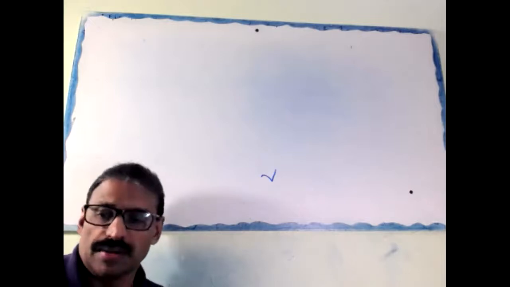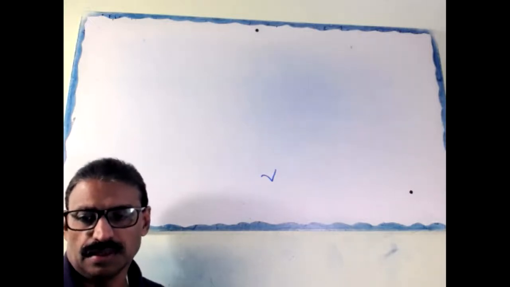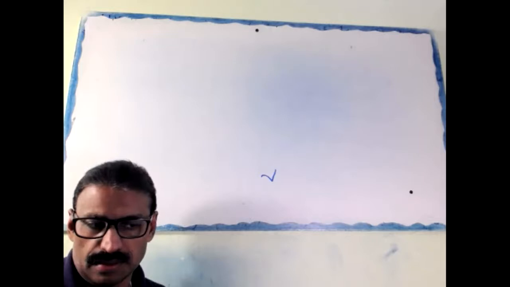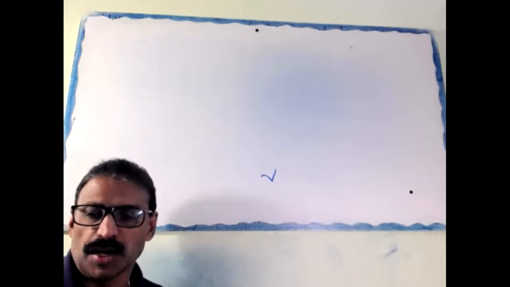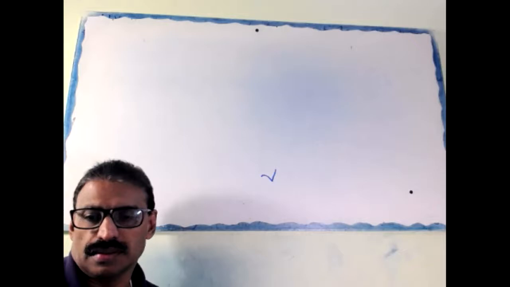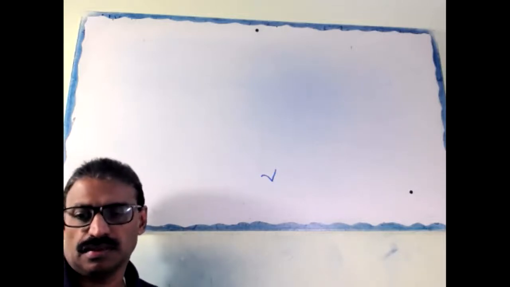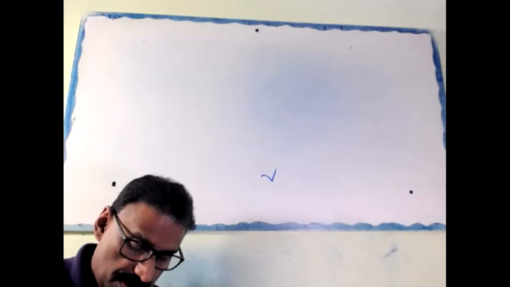Next question. Suppose we cut an apple into 2 parts. When we cut an apple into 2 parts, each part has how many faces? 2 faces. Correct? So when we join them, only one face. Okay, next question.